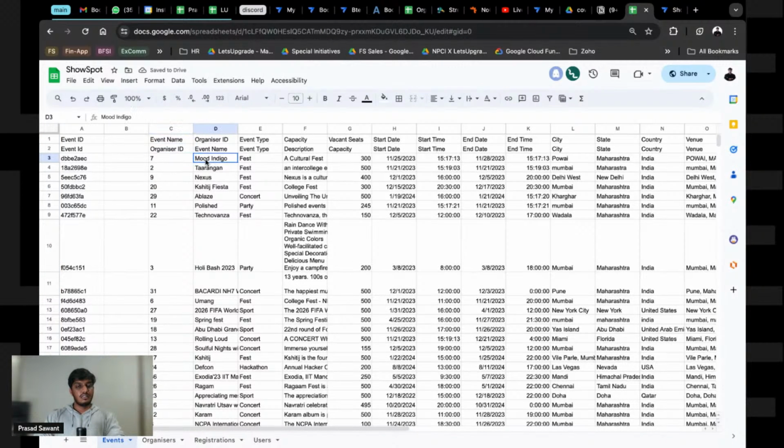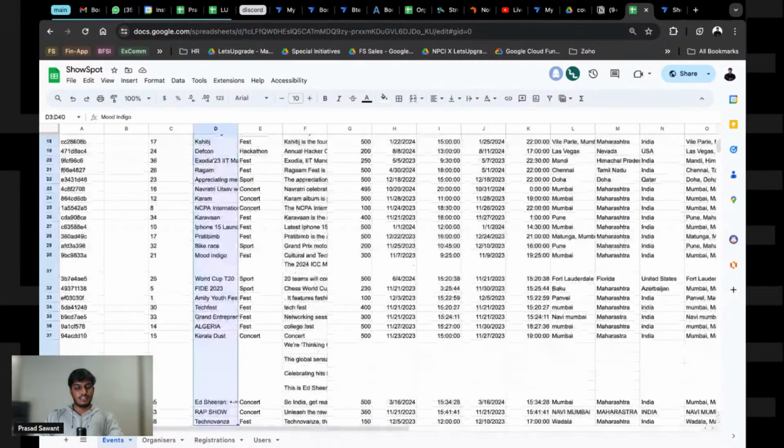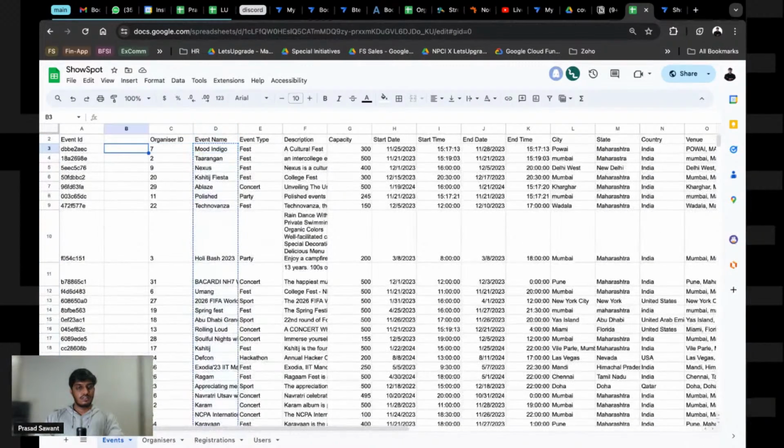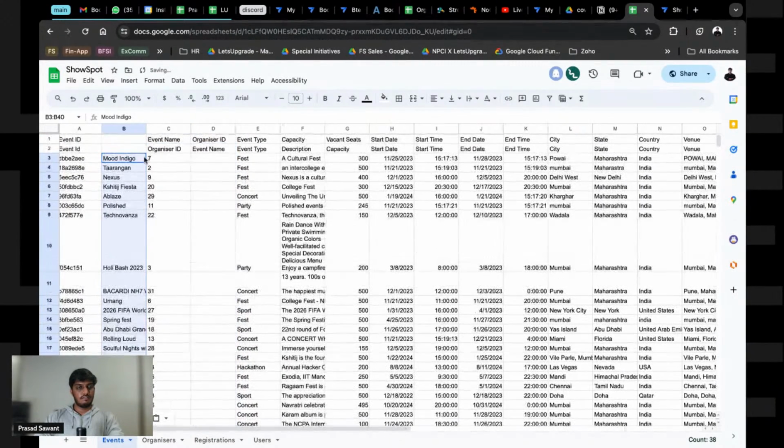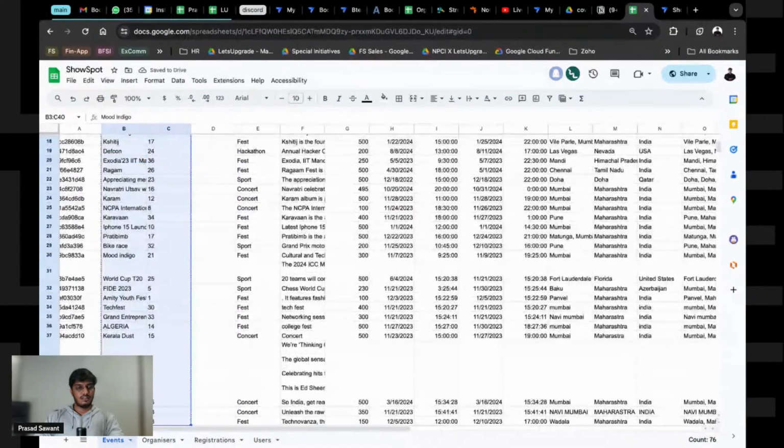That is why I am doing all of this effort. Event name and organizer ID should be like this.